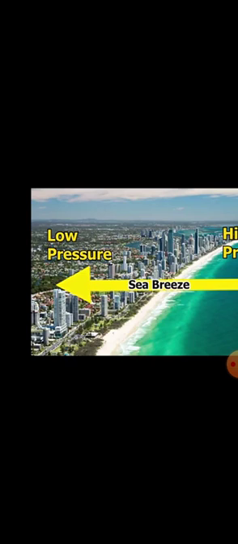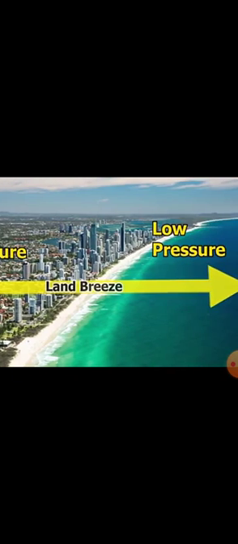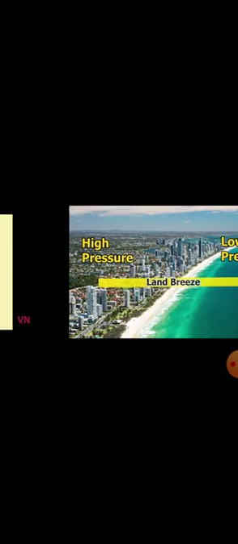Mostly it happens in the night time. Land breezes mostly happen in the daytime because of high pressure to lower pressure. So the breezes are moving from higher pressure to lower pressure. These are the reasons for causing land breezes and also sea breezes. And the small differences in the temperature of day and night, and in summer and also winter season, we call an equable climate. So observe here, this is the coastal plain. Coastal plains are near the oceans. So these areas are totally influenced by the oceanic climate. Mostly these areas are covered with sea breezes.